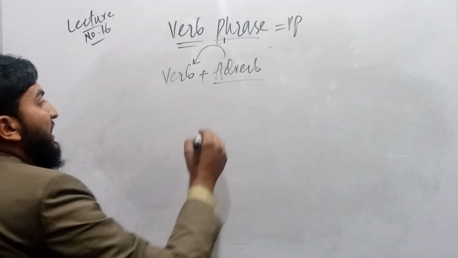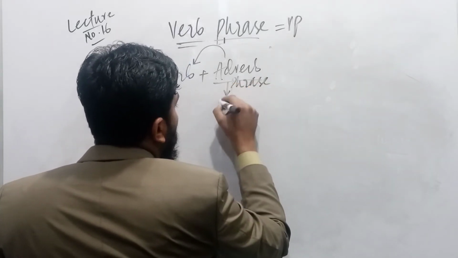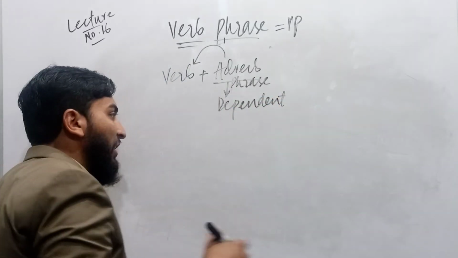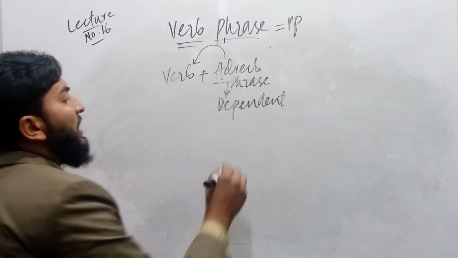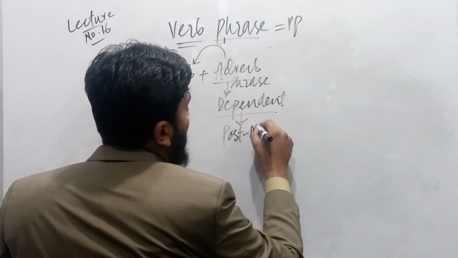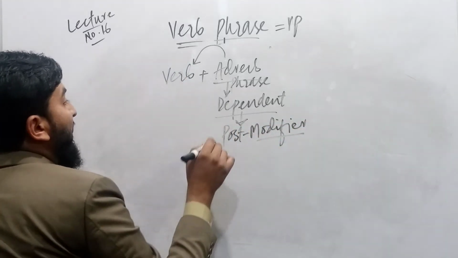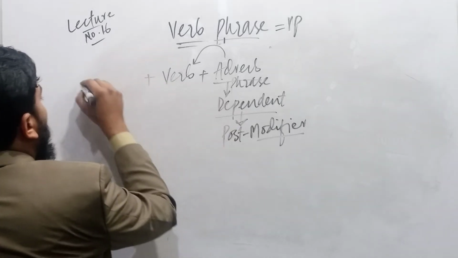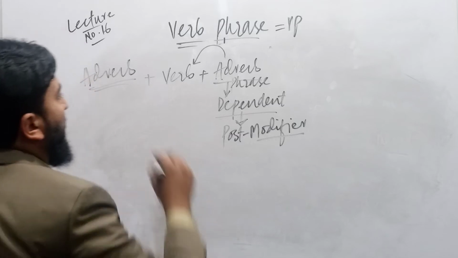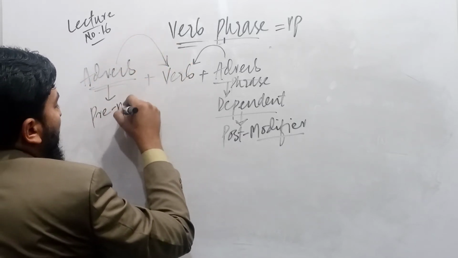It means that this adverb phrase is called dependent. It is used after the verb, so we call it a post-modifier because it modifies a verb and comes after it. And if I use an adverb before a verb to define the verb, then it is also called a pre-modifier.